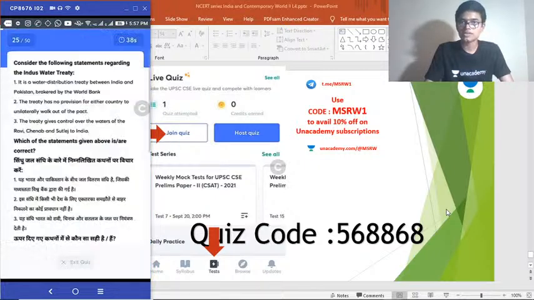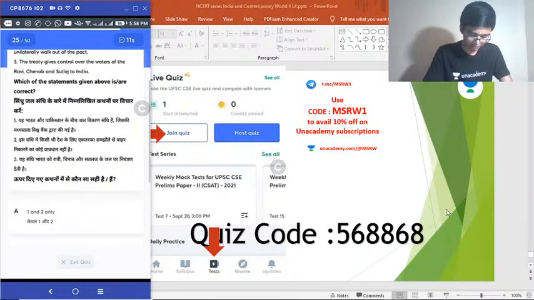Answer to previous question was option D. Okay. Question 25. We are halfway there now. Consider the following statements regarding Indus Water Treaty. 1. It is a water distribution treaty between India and Pakistan brokered by the World Bank. 2. The treaty has no provision for either country to unilaterally walk out of the pact. 3. The treaty gives control over the waters of the Ravi, Chenab and Satluj to India. Select the correct answer. Easy question again.